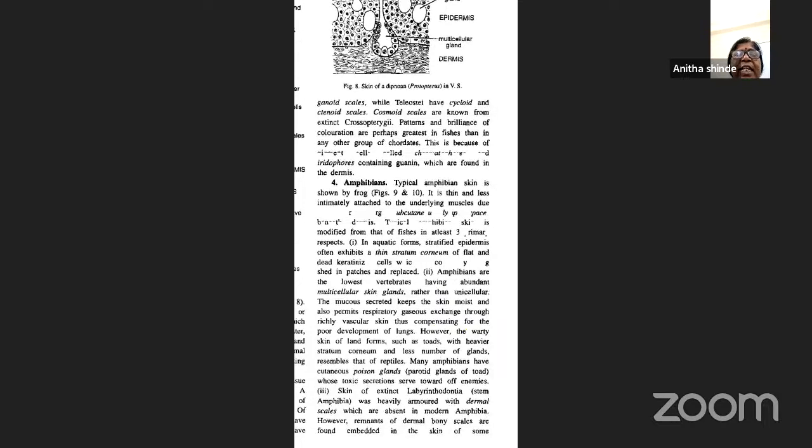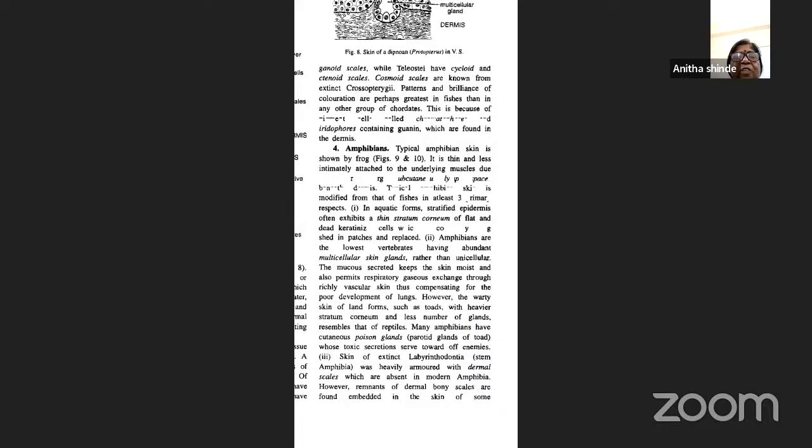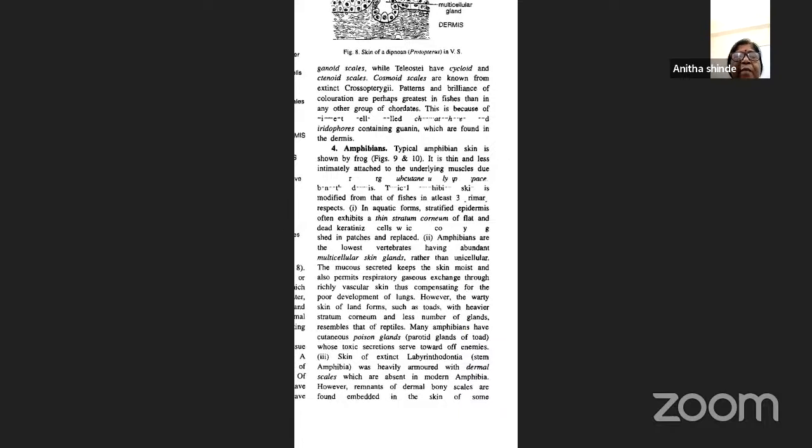And then we can talk about the different types of scales present in the fishes, which is a characteristic feature. Then coming to amphibians, the typical amphibian skin is thin and less intimately attached to the underlying muscles. The skin is modified from that of fishes in possessing different structures. In aquatic forms, the stratified epidermis exhibits a thin stratum corneum of flat and dead keratinized cells. Amphibians are the lowest vertebrate group having abundant multicellular skin glands rather than unicellular.